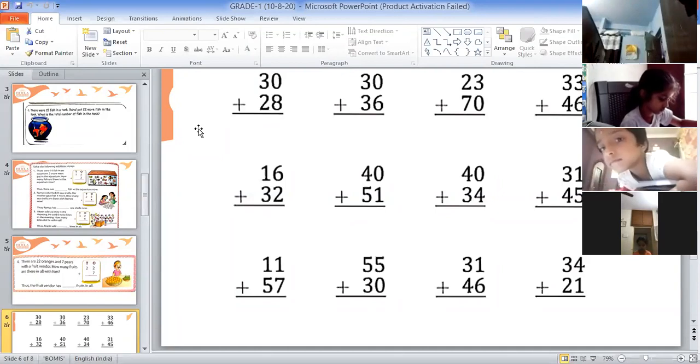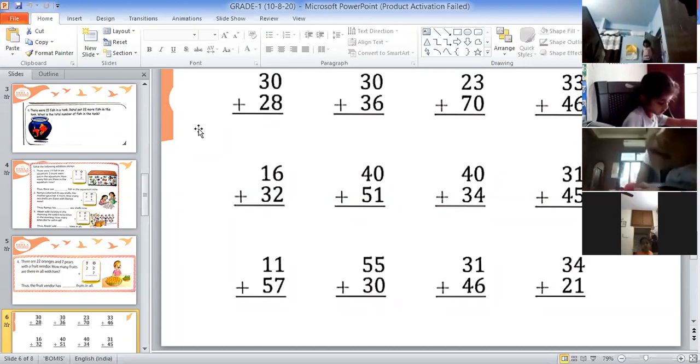After writing date and classwork, children, you all have to leave one line, and then you have to write down this first question. Children, write down these questions in your notebook.